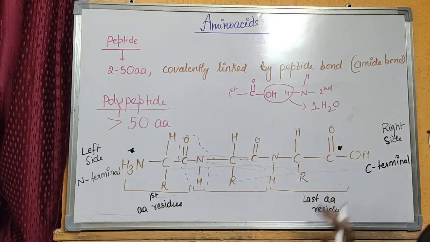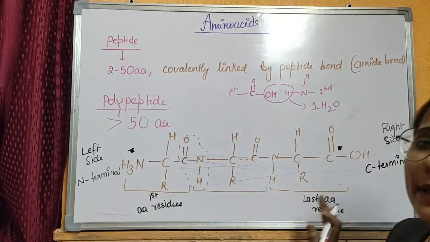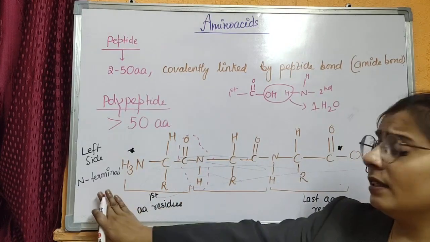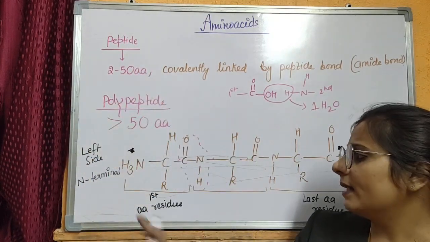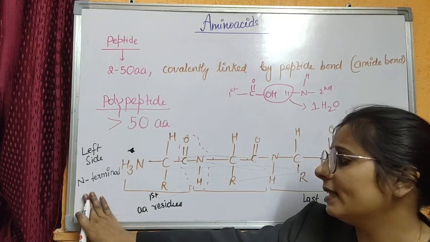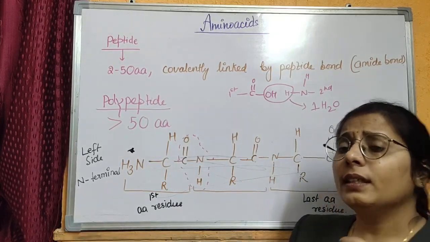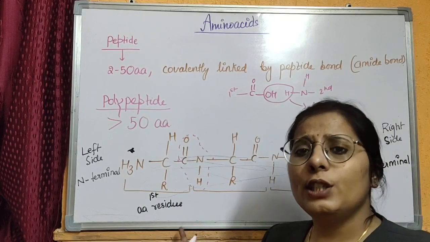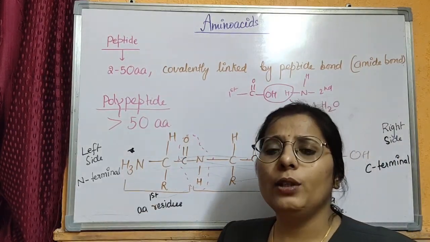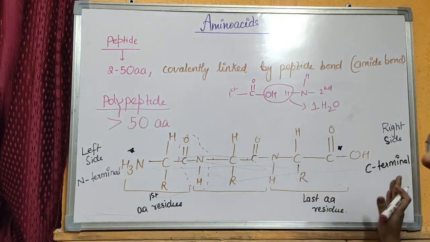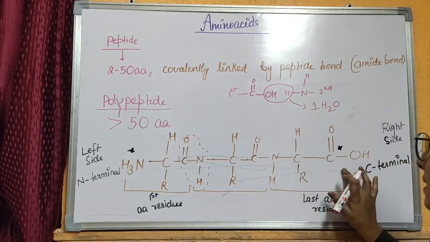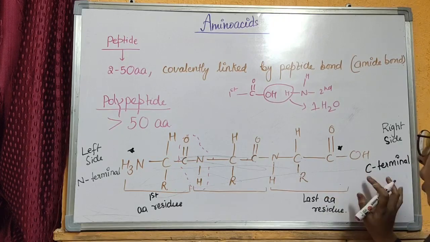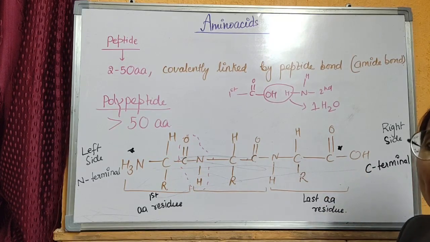This is the figure showing the stretch of a small peptide, where each peptide or polypeptide has the left side as the N terminal, where the first amino acid residue has a free amino group, while the right side always has a free carboxyl end, called the C terminal end, at the last amino acid residue.